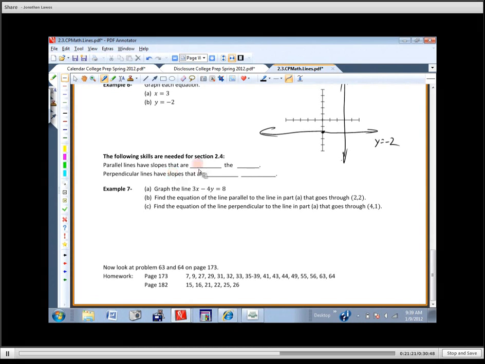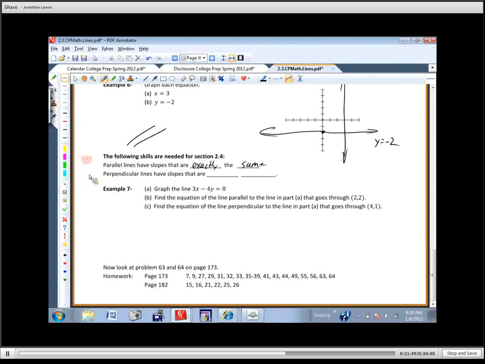Because parallel means this, they never cross, right? And the only way that's going to happen is if they're pointed in exactly the same direction. So like this, or like this, or like that, or even like this. Even if they're vertical lines, they're still parallel, okay? So they would have slopes that are exactly the same. Good there? Okay, what about perpendicular lines? So there's parallel. What about perpendicular?